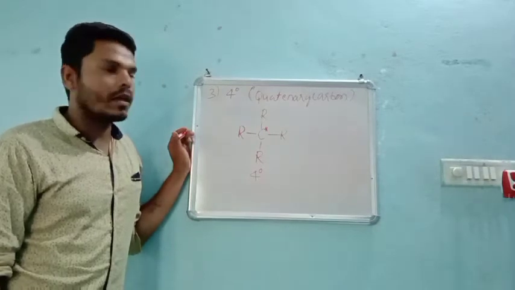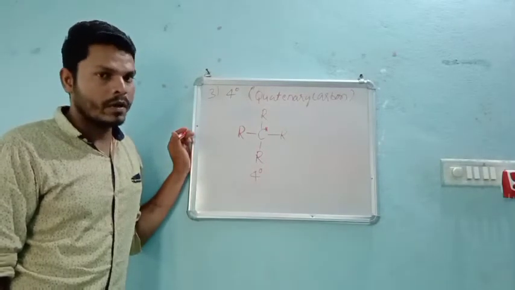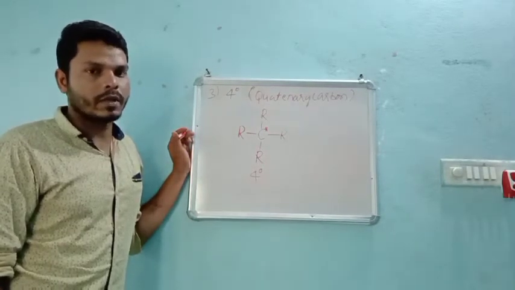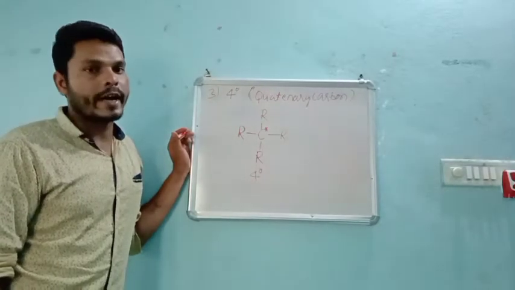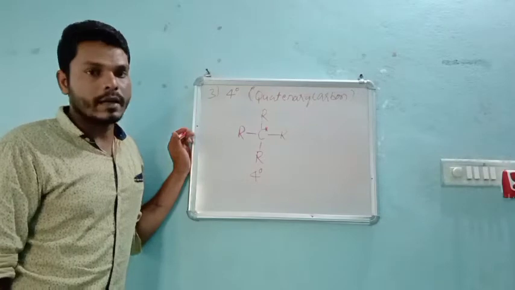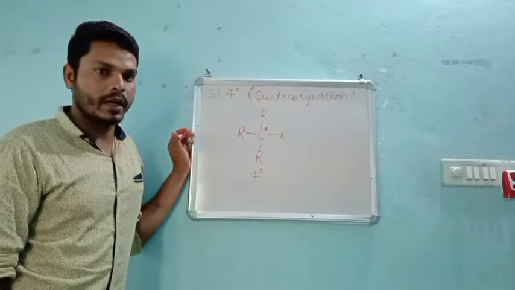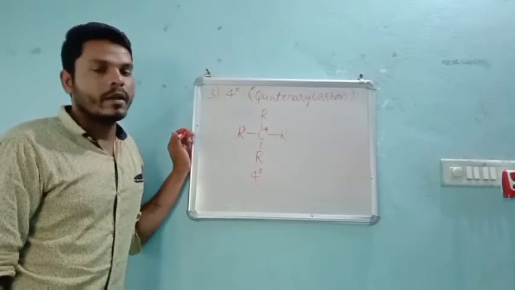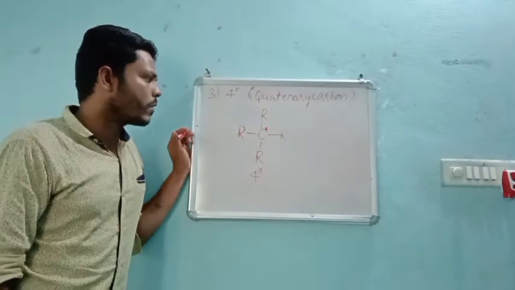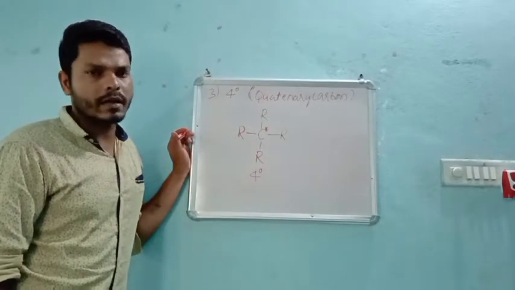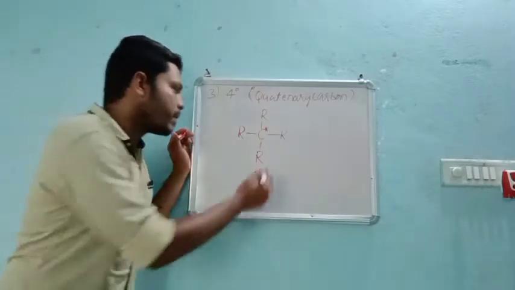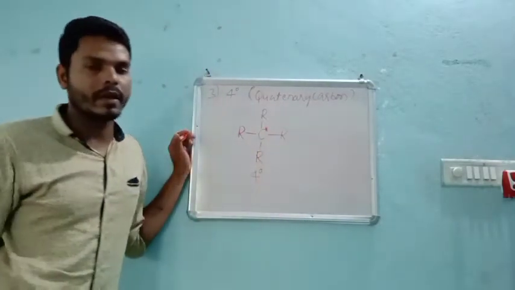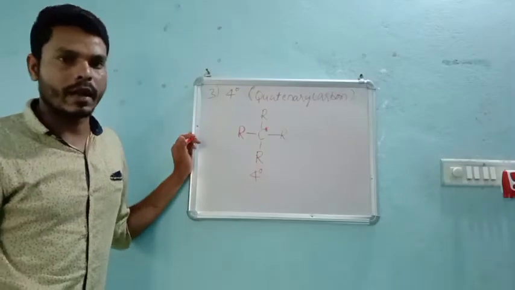Here we have removed all the hydrogens and replaced them with alkyl groups, and around the carbon atom all are alkyl groups. If such a condition arises, then that carbon atom is called a quaternary carbon atom.